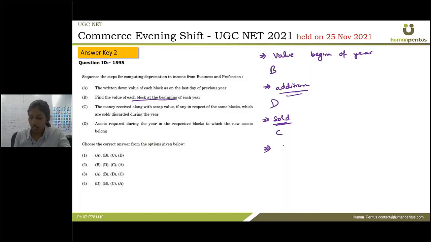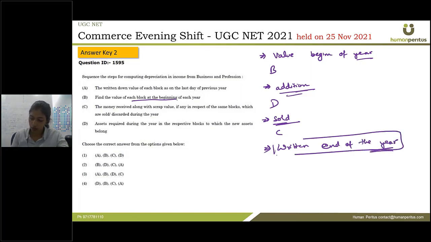Then the next step is, after doing this from the beginning year, adding the additional value, deducting the sold value, we will get the written down value at the end of the year. And on that value we will calculate the depreciation. Okay, so this value is for calculating the depreciation. We should have the written down value of the block at the end of the year. So these are the steps. So our correct answer is second.